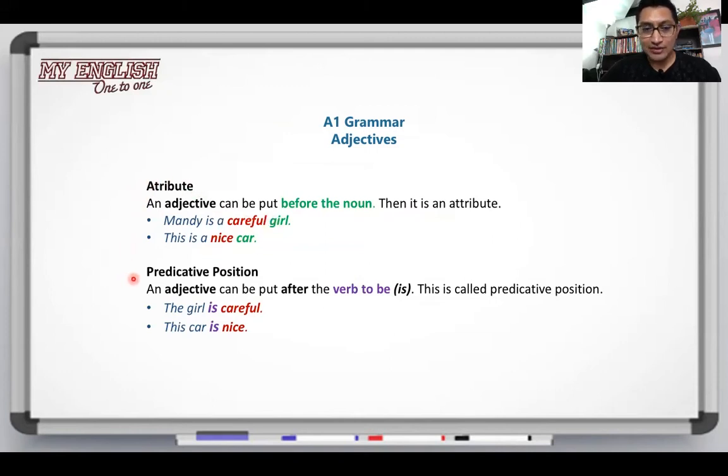On the other hand, we have the predicative position. An adjective can be put after the verb to be, which can be is, are, or am. This is called predicative position. For example, the girl is careful. The car is nice.